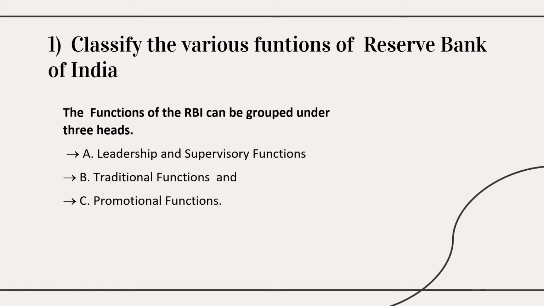In lesson 10, you have only one question, that is the various functions of Reserve Bank of India, and you will get either functions of Reserve Bank of India or functions of commercial bank. For a commercial bank there are three functions, primary function and secondary function.